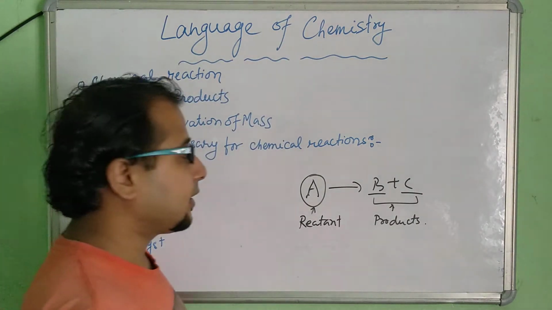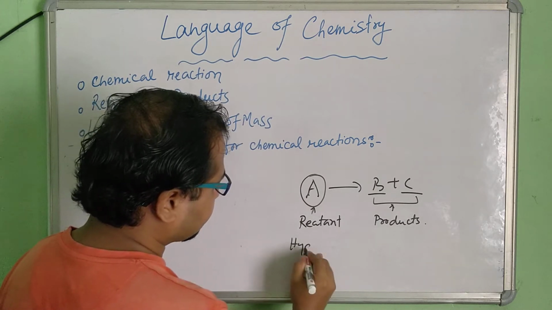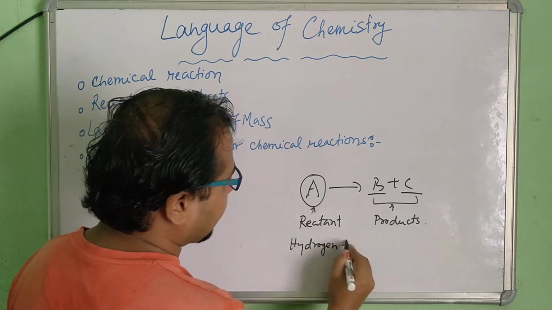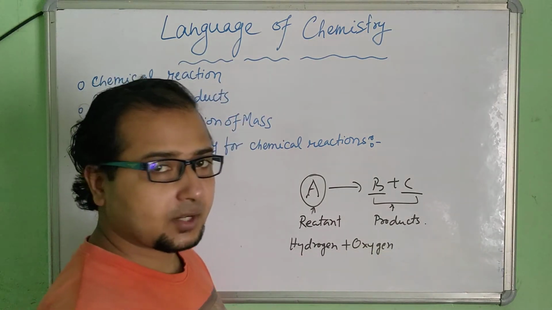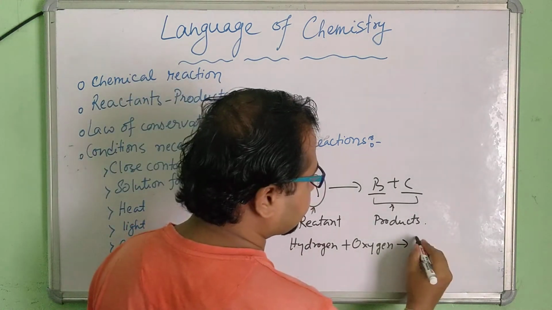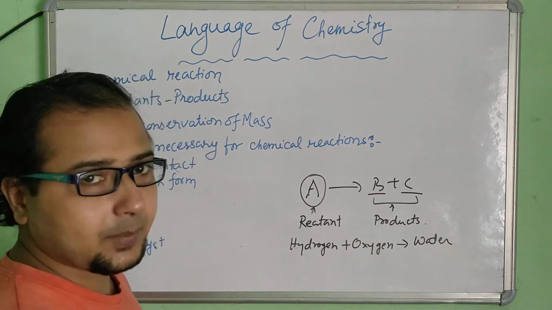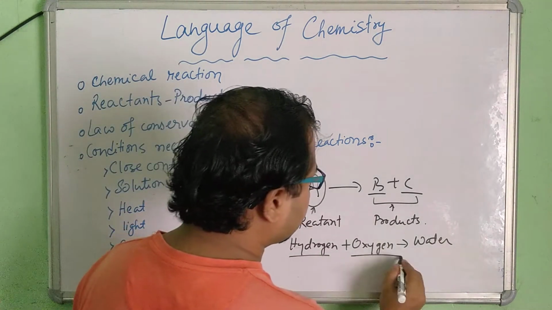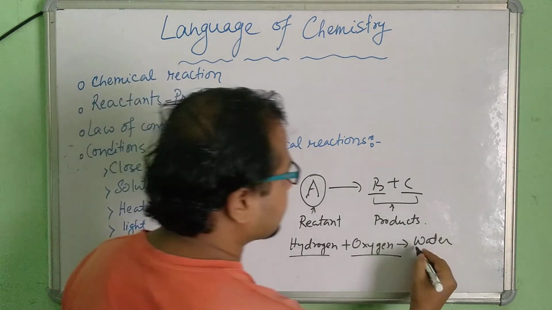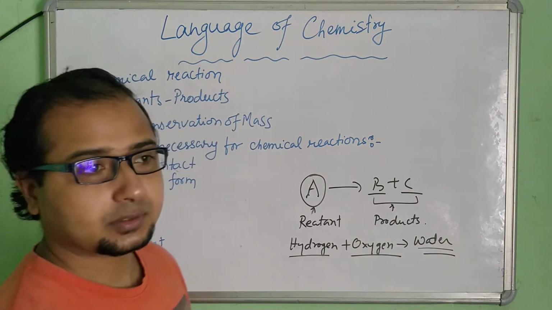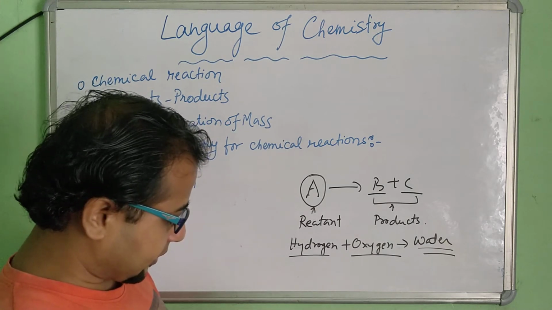I am giving an example. For example, hydrogen and oxygen. When hydrogen and oxygen react, they produce water. So in this chemical reaction, hydrogen and oxygen are the reactants, and water is the product. Understood? There are many examples in your book.